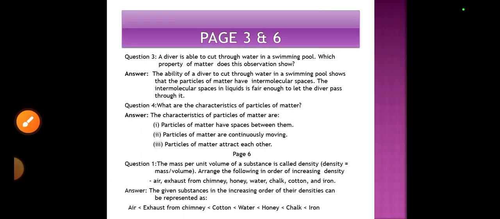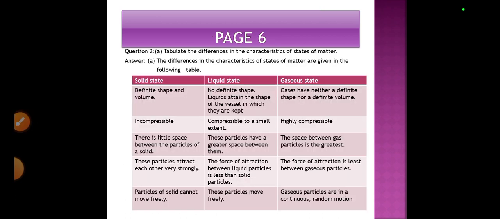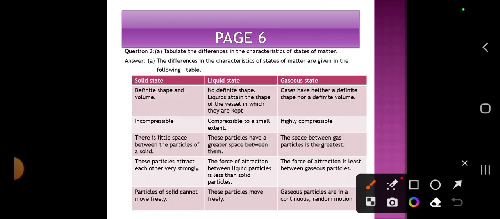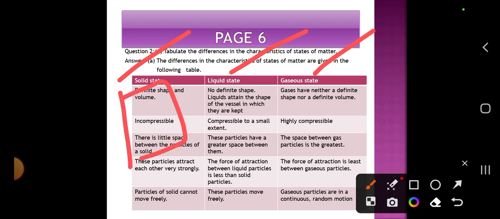Now moving to the next question, page 6. Tabulate the difference in the characteristics of the states of matter. We have solid, liquid, and gaseous states. We know that solids have definite shape and volume. If you have solid blocks, they have definite shapes.